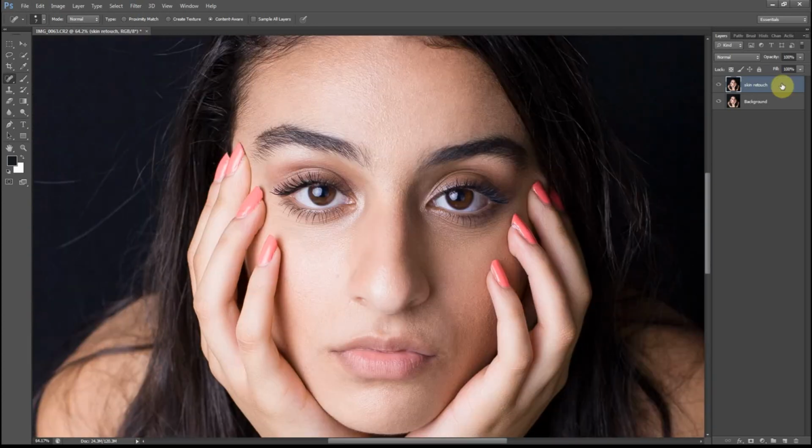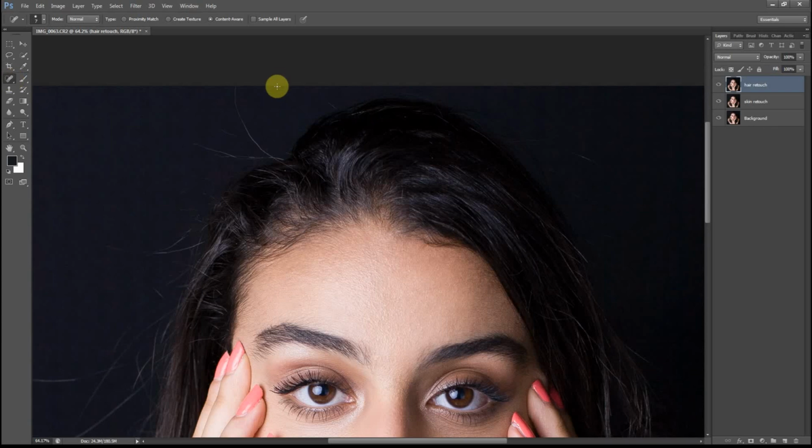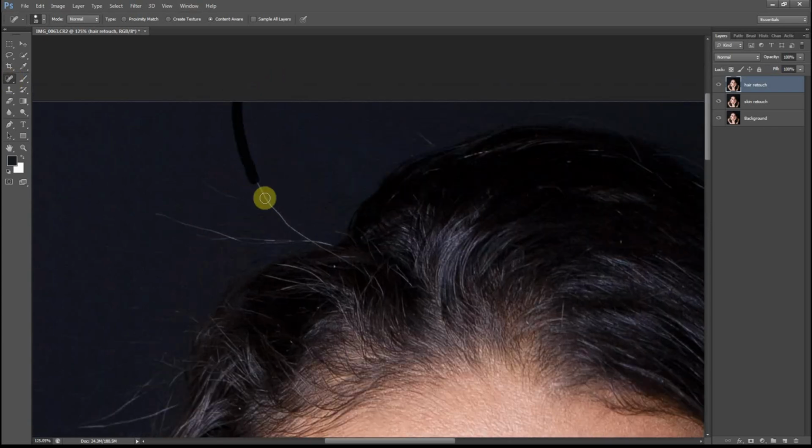Okay, so now that I'm done with cleaning up the blemishes on the skin, I will create a new layer and I will call this Hair Retouch. And this is where I'm going to clean up all the stray hairs, all the messy hair, and anything that's sticking out and that's out of place. For this particular cleanup, I'm using the spot healing brush. And I will also use the clone tool in this step, as I normally alternate between those two tools in my editing process.